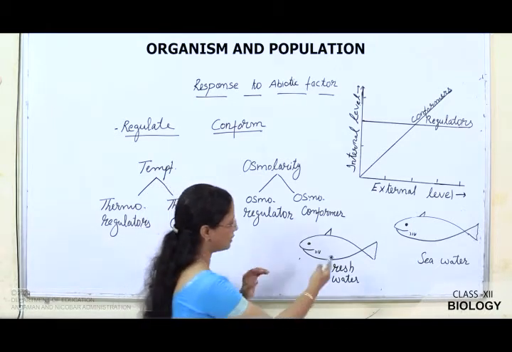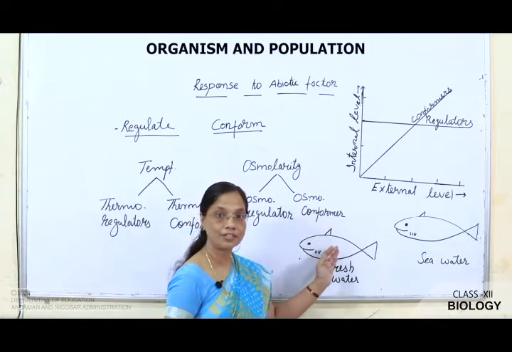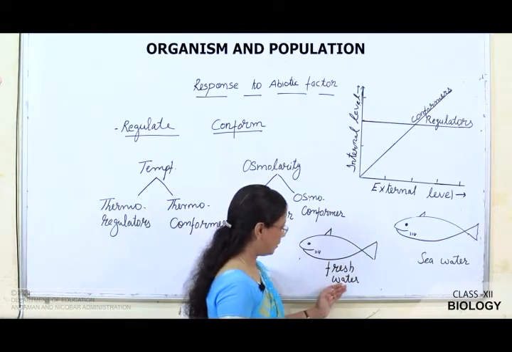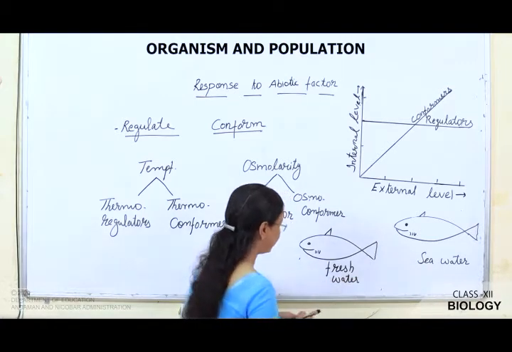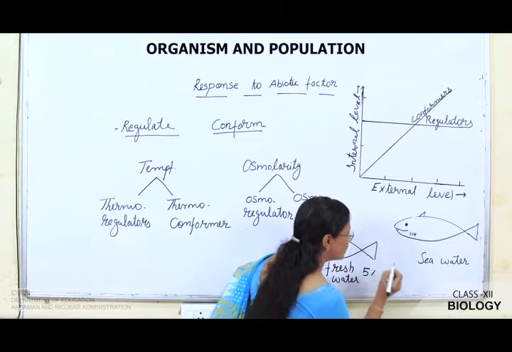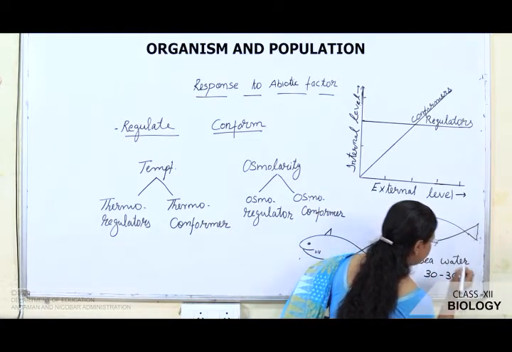Let us see with an example. Examples of osmoconformers are fishes, aquatic organisms. Like we have studied, there is water, maybe fresh water and sea water. Now, fresh water has 5% salinity and sea water has 30 to 35% salinity.